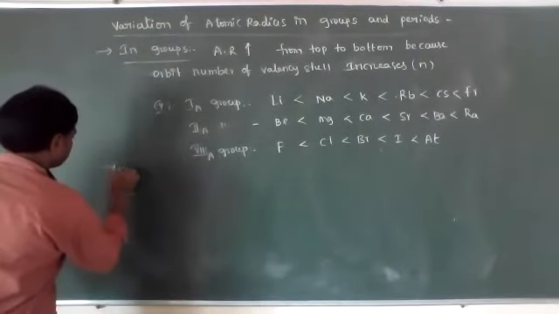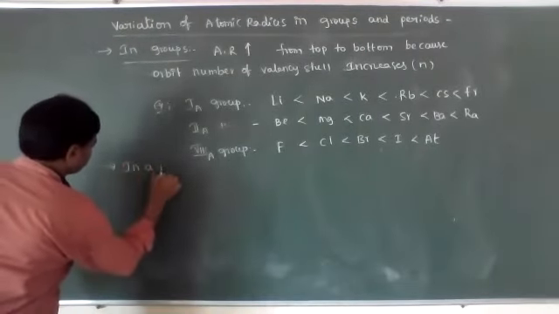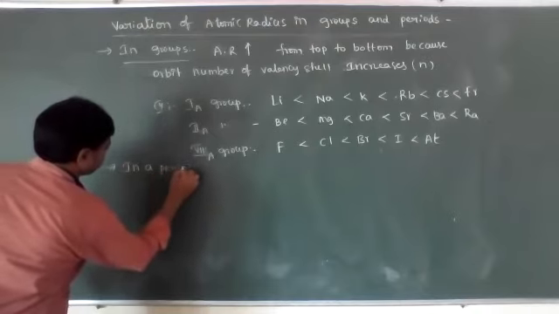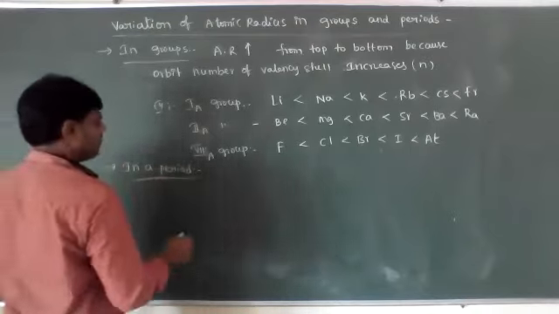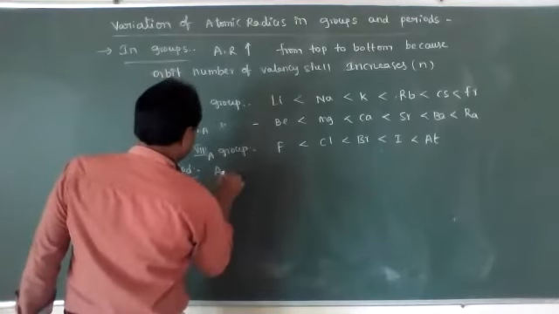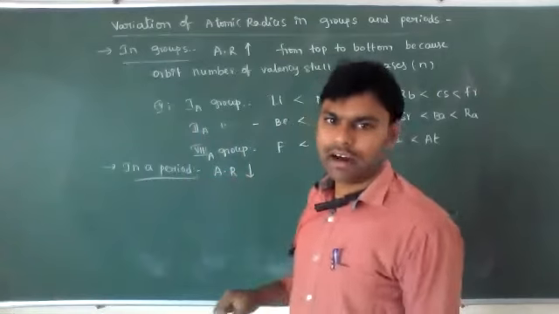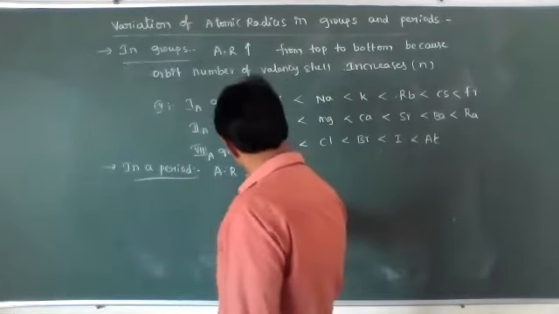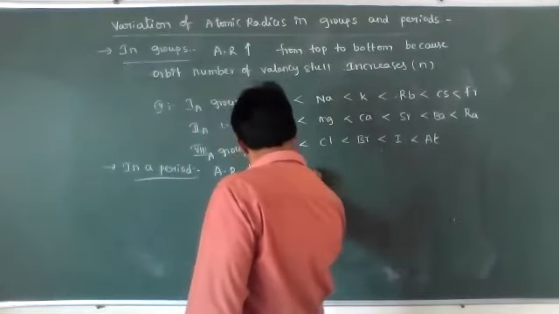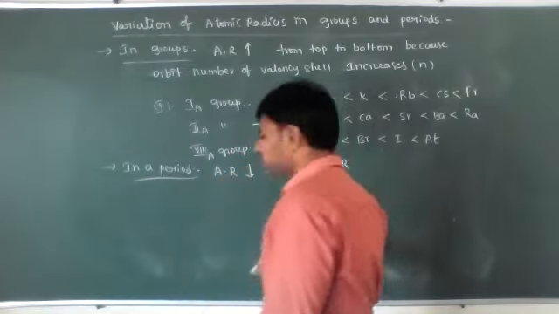Next, in a period, atomic radius decreases from left to right.